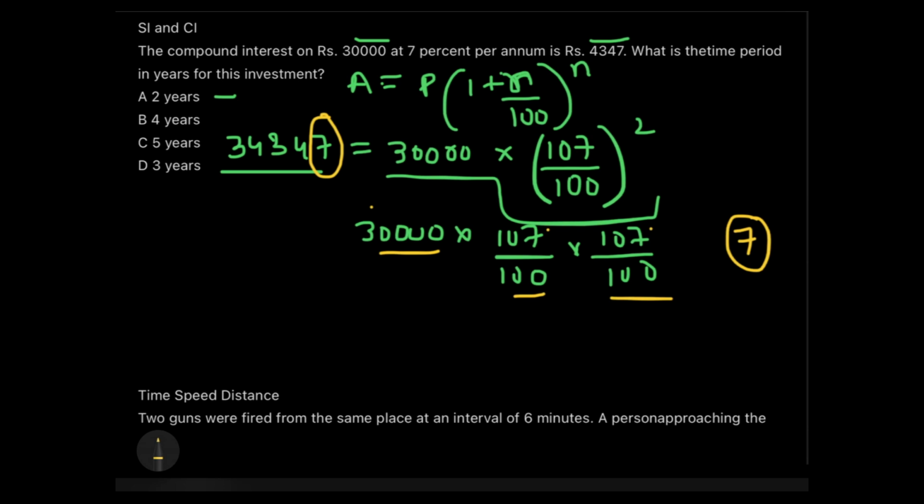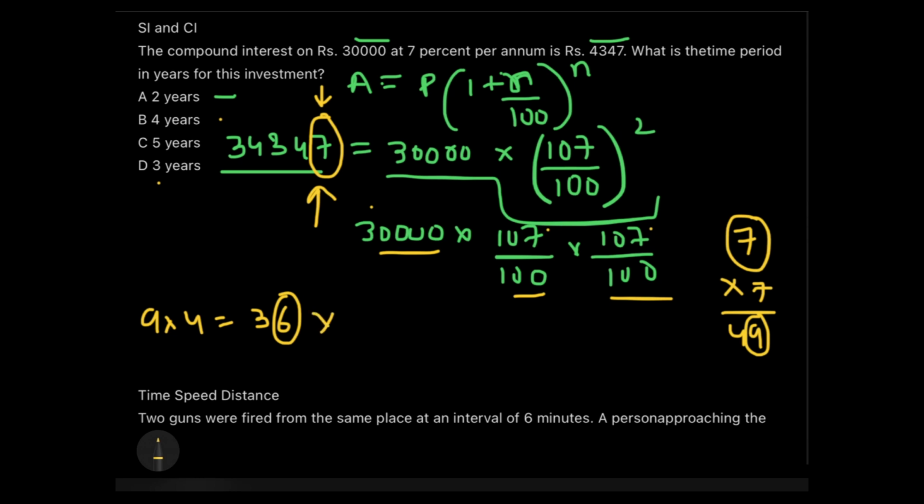And just to clear your doubt, if I go by 3 years as my answer, then another 7 comes on my last digit. 7 7s are 49, my last digit becomes 9. Do I need 9 in my amount? No. Then similarly, if I go for 4 years, 9 into 4 will give me 36. Last digit 6. Do I need 6 in my amount? No, I want 7. So this also won't be the answer.